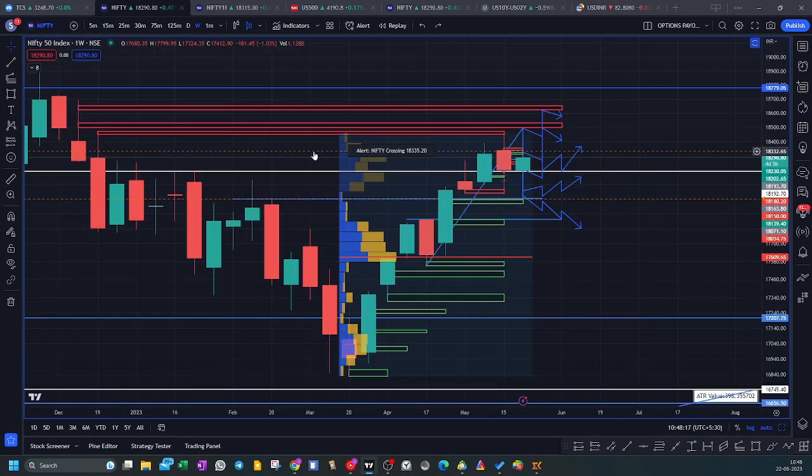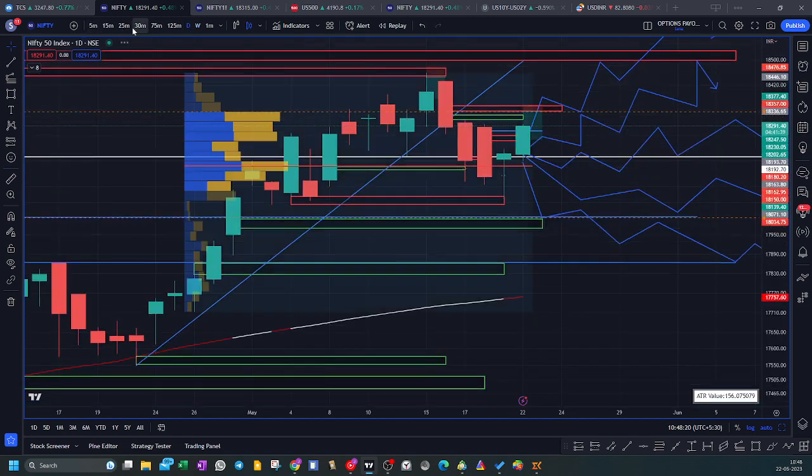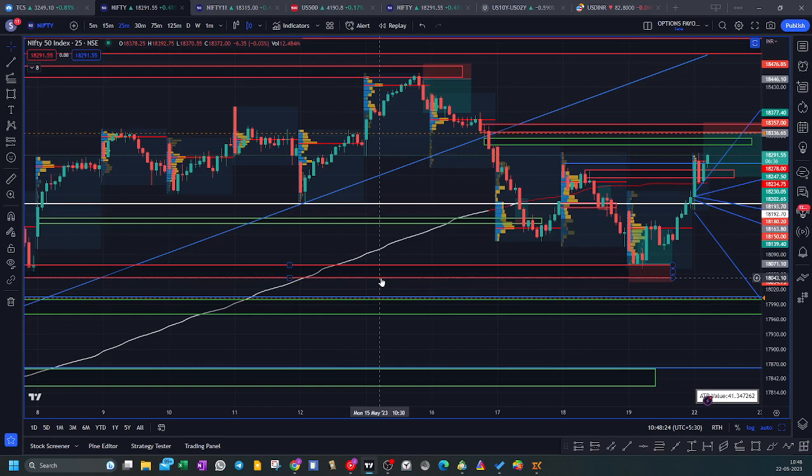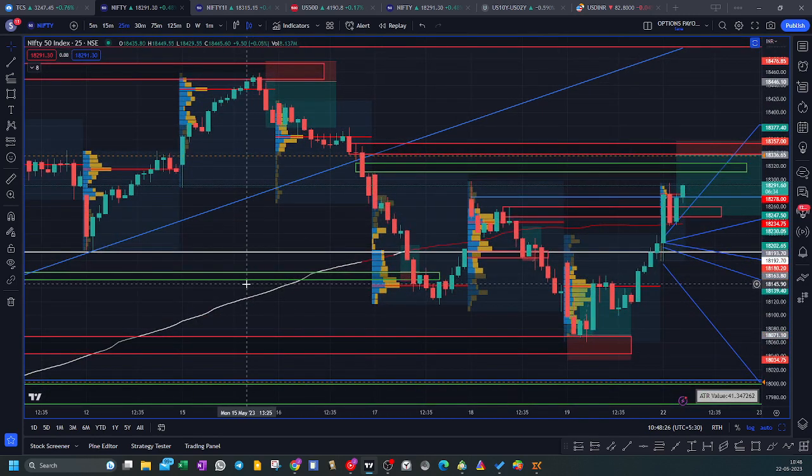So let's have a review of the trades which we have taken last week, what basic setup we planned for last week, and how it performed. So scenario number 3 and 4, which we discussed in the last week review session, has come into play. Market did go up, took a strong rejection, and came down very aggressively.